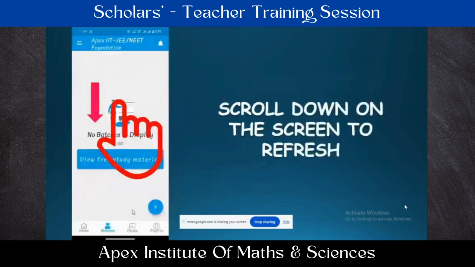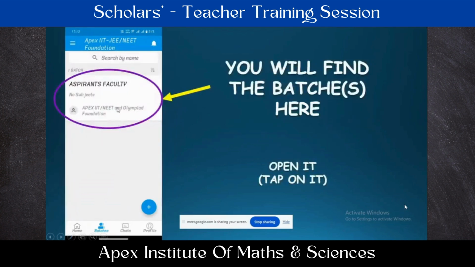After giving access, again you have to come back to the batches column at the bottom. So after giving access also, you may not find batches here directly. For that, you just have to scroll down on the screen in this batches column so that it will be refreshed and all the batches given access will appear like this. For example, we have given one model batch here.